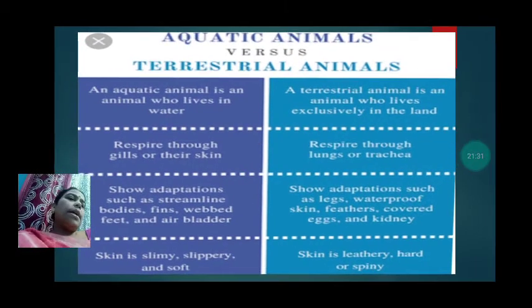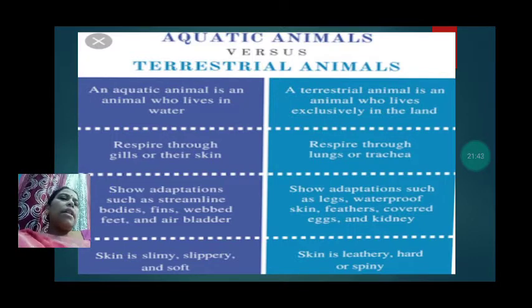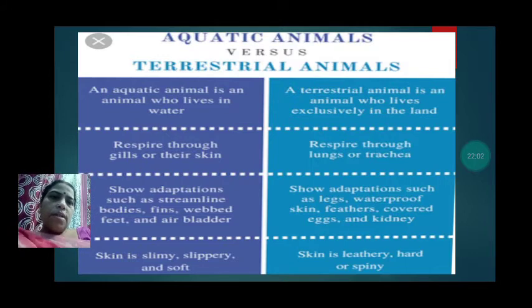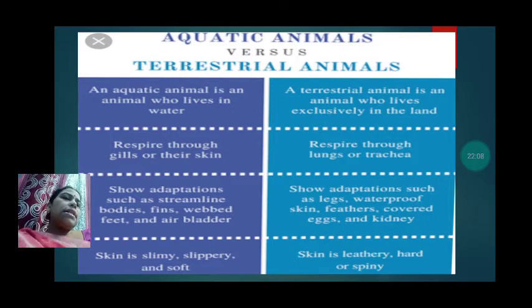Now, terrestrial animals show adaptations such as legs, waterproof skin, feathers, covered eggs and kidneys. So they have developed adaptations. They have legs to walk, they have waterproof skin, the birds have feathers, then their eggs are covered and they have kidneys also. The skin of aquatic animals is slimy, slippery and soft so that they can adjust themselves in water. Now the skin of terrestrial animals is leathery, hard or spiny.